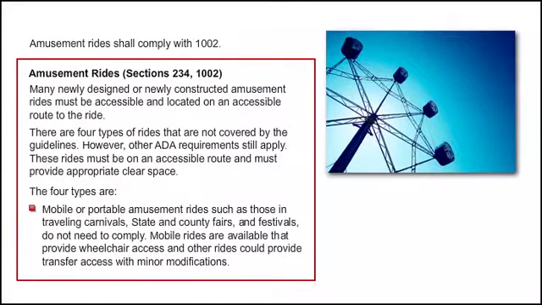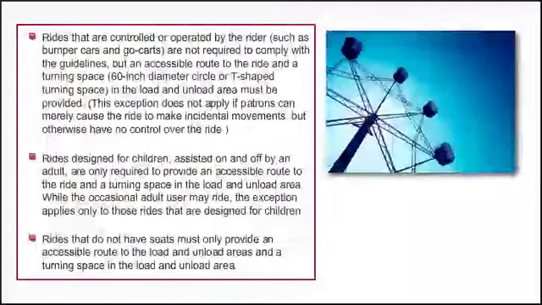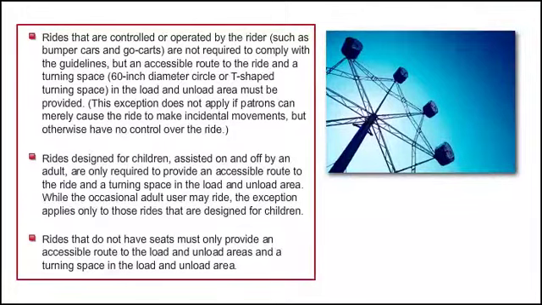Mobile rides are available that provide wheelchair access, and other rides could provide transfer access with minor modifications. Rides that are controlled or operated by the rider, such as bumper cars and go-karts, are not required to comply with the guidelines, but an accessible route to the ride and turning space, 60-inch diameter circle or T-shaped turning space, in the load and unload area must be provided.